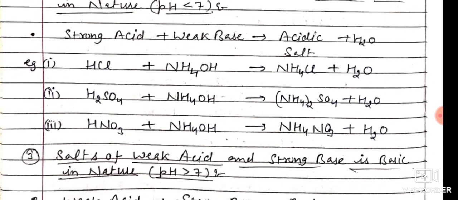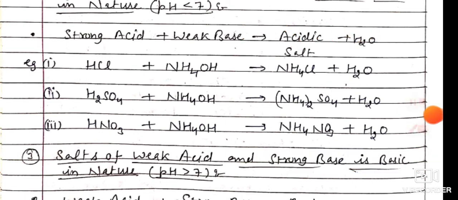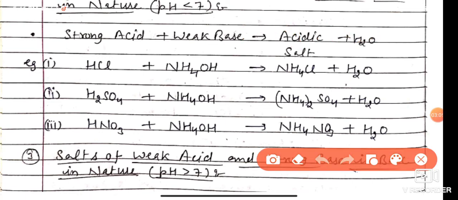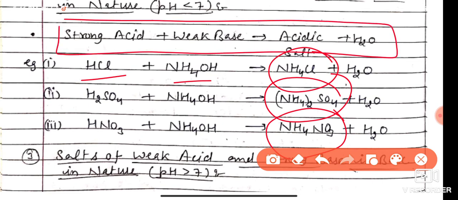For example, hydrochloric acid and ammonium hydroxide. We all know that ammonium hydroxide is formed when ammonia reacts with water. And ammonium hydroxide is a weak base. When a strong acid and weak base react together, they form an acidic salt. So ammonium chloride is an acidic salt, ammonium sulfate is an acidic salt, ammonium nitrate is also an acidic salt. So clear, students? Remember this reaction, and they show pH less than 7.